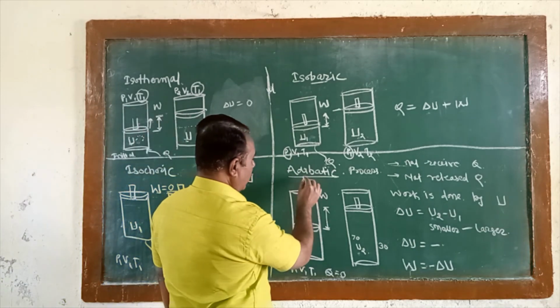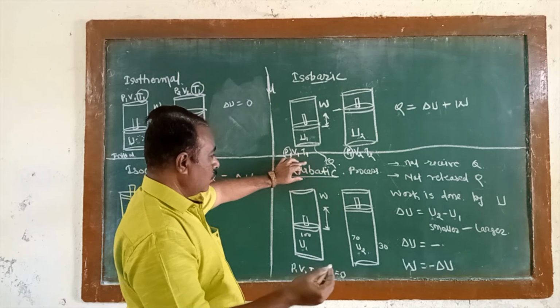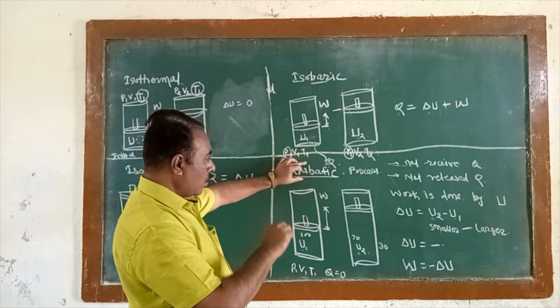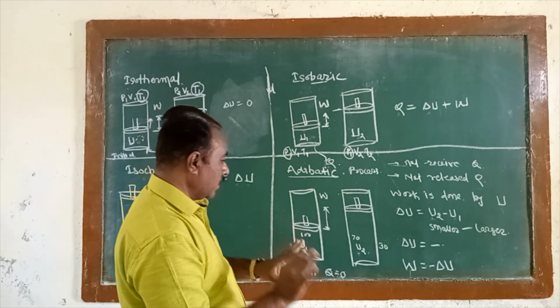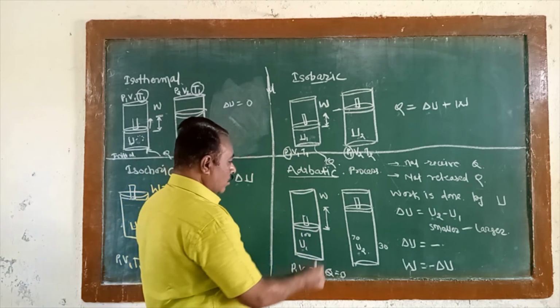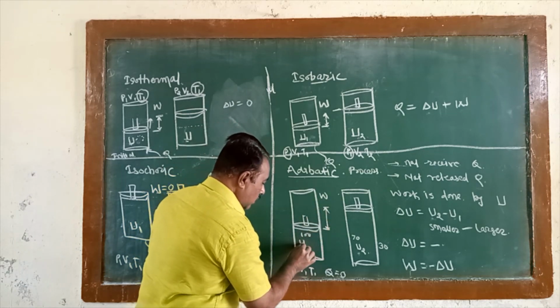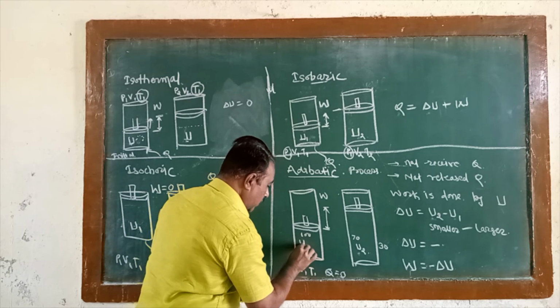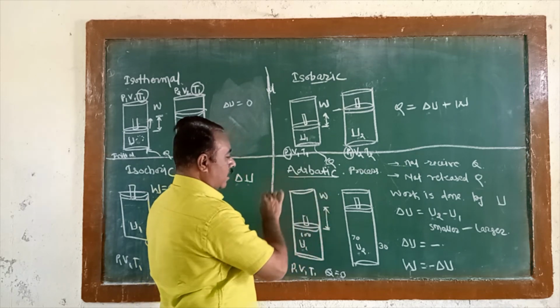And finally, the adiabatic process. Its characteristic is that it does not receive energy from the surroundings, nor does it give out its energy to the surroundings. Therefore, the heat energy is cancelled; it is equal to zero. But even though Q is zero, work is done, which means whatever internal energy is present in the system is used to convert into work.